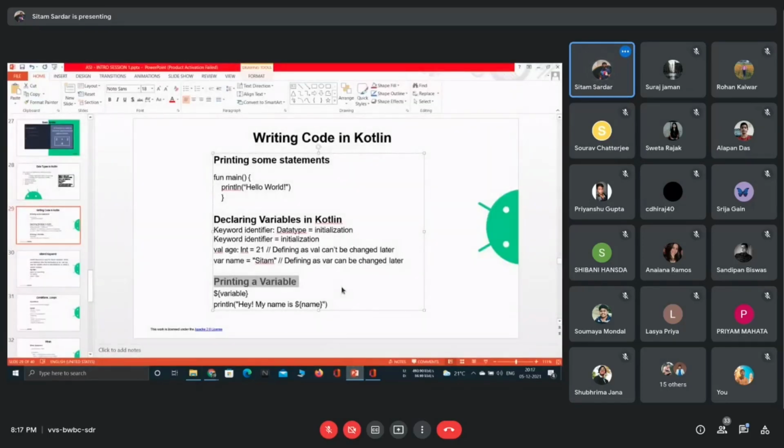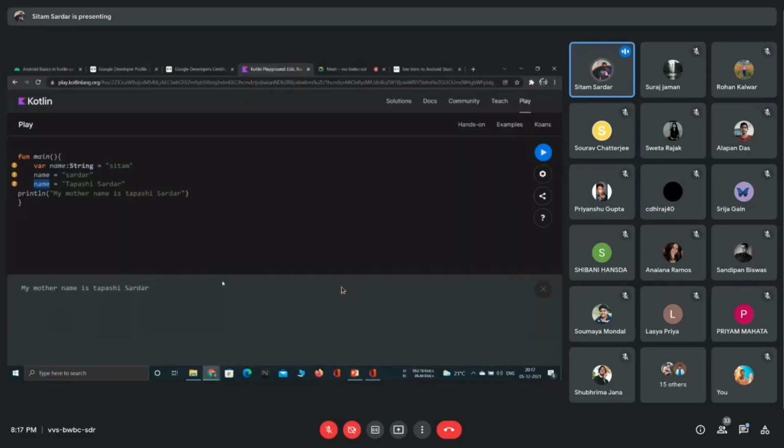This is called string template format. String template basically allows you to print a variable or do any operations inside the string itself.